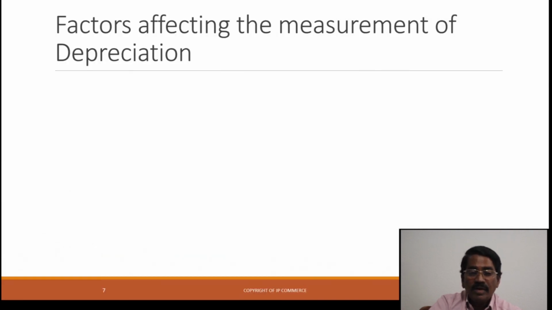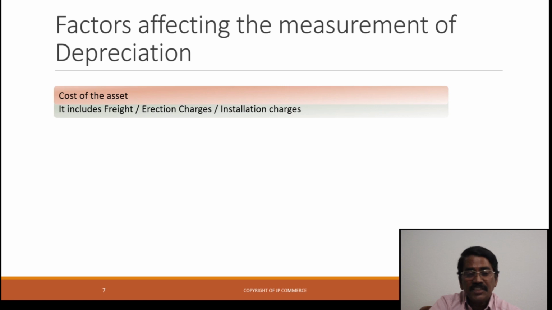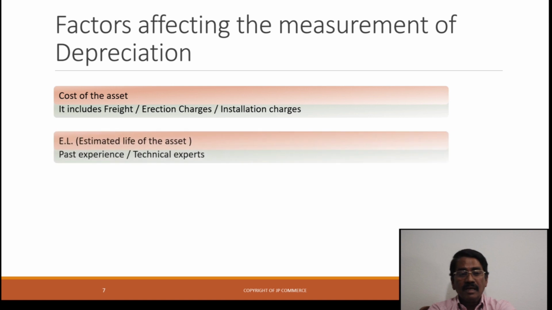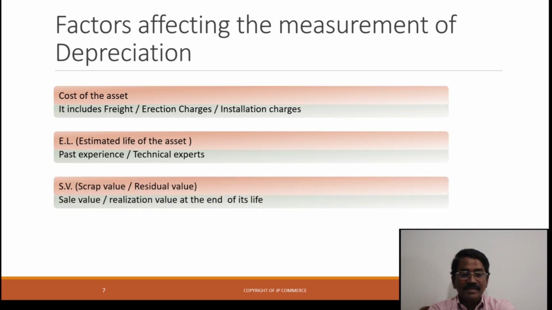Now lastly, what are the factors or the measurement of depreciation? The cost of the asset. It includes not only the invoice price, but also the freight and transport charges, and installation, which should also be taken into consideration. Secondly, estimated life. To decide depreciation, a student must know the lifespan of an asset. Scrap value means the last value or end value of the asset, which is known as the residual value of the asset.